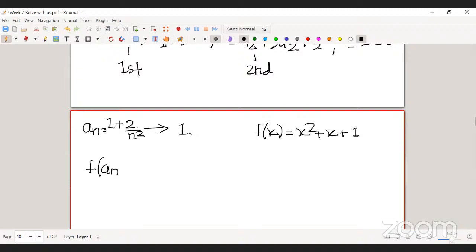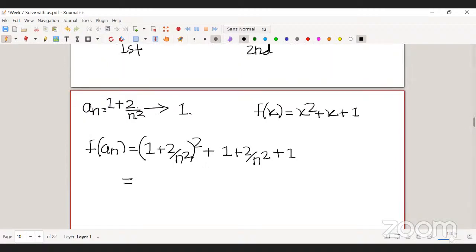What is my new sequence? f of n, which is nothing but (1 by n) whole square plus 1 by n plus 1. I can write this as 1 plus 3 divided by n square, and so on.